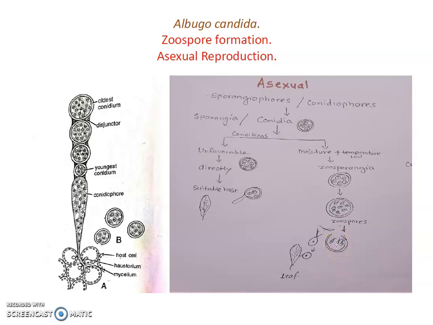When it breaks, they swim and reach the stomata of plants. Then they get rid of their flagella and become encysted, becoming spherical, and after that they produce a germ tube and insert it through the stomata of the leaf into the cell.